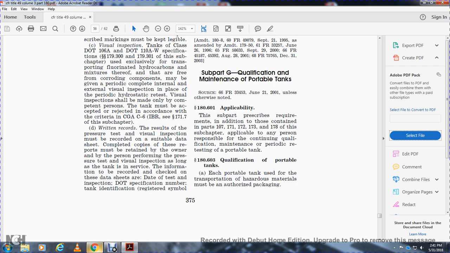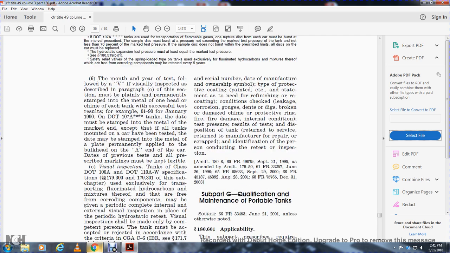The information to be recorded and checked on these data sheets includes the date of the inspection, specification number, the tank identification and registered symbol, serial number, the date and manufacturer ownership symbol, and the type of protective coating, paint, etc. Statement of whether it needs refinishing or recoating, condition, check of leakage, corrosion, gouges, dents, digs, broken or damaged shims, protective rings, fire damage, internal conditions, test result, and disposition of the tank: return to service, return to manufacturer, repair, or scrap, and identification of the person conducting the retest inspection.